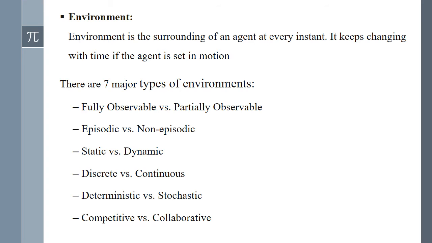Partially observable environments, such as the ones encountered in self-driving vehicle scenarios, deal with partial information in order to solve a problem. The second category is episodic versus non-episodic. In an episodic environment, each episode consists of the agent perceiving and then acting. The quality of its action depends just on the episode itself. Subsequent episodes do not depend on the actions in the previous episodes. Episodic environments are much simpler because the agent does not need to think ahead.